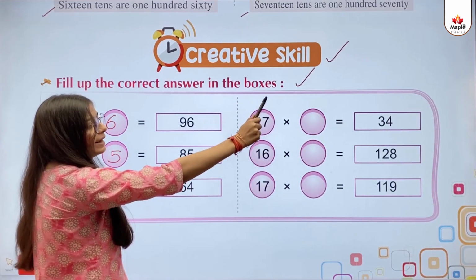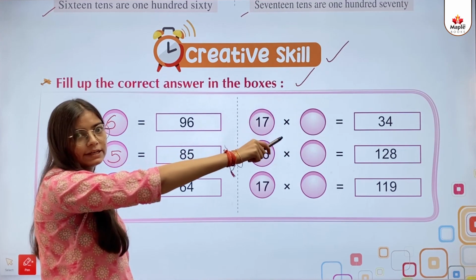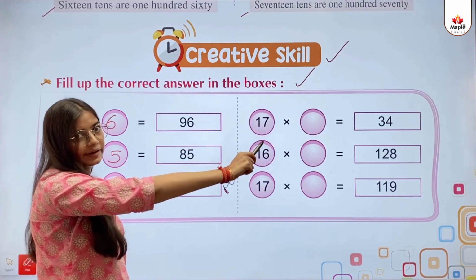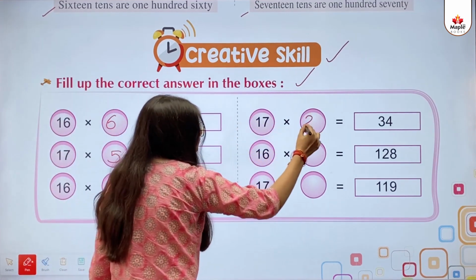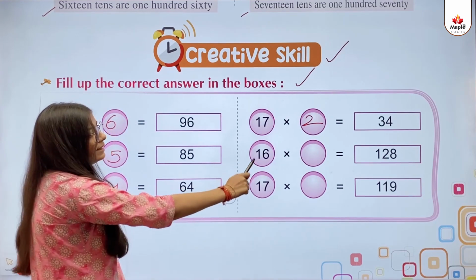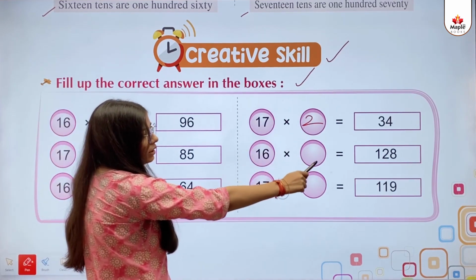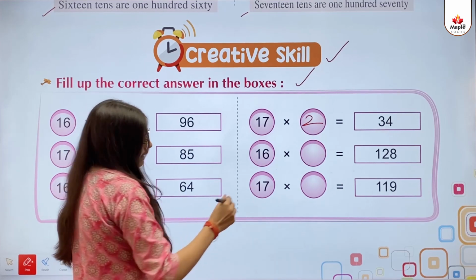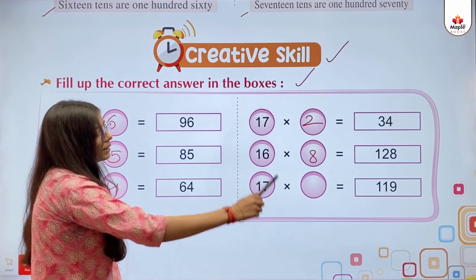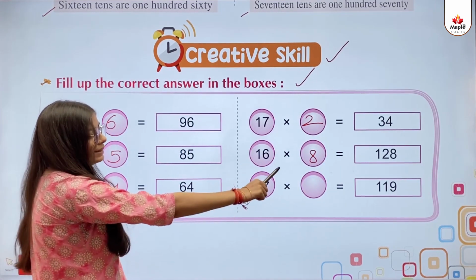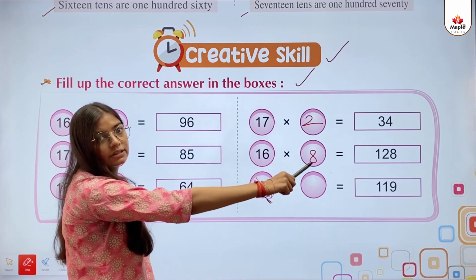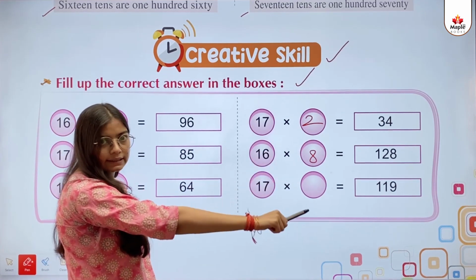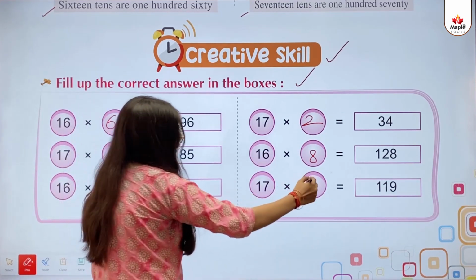17 multiplied by dash equals 34. So the correct answer is 2. 16 multiplied by dash equals 128. So the correct answer is 8. 17 multiplied by dash equals 190. So the correct answer is 7.